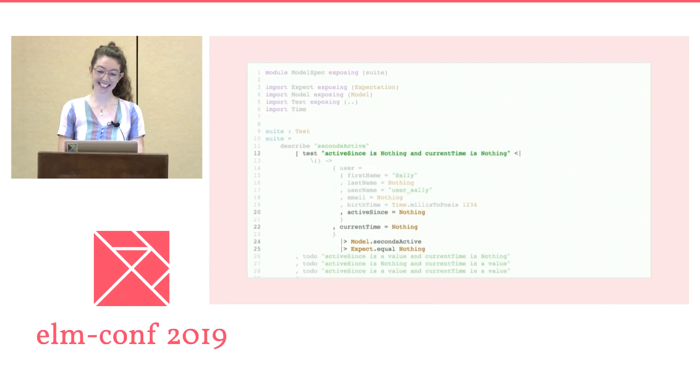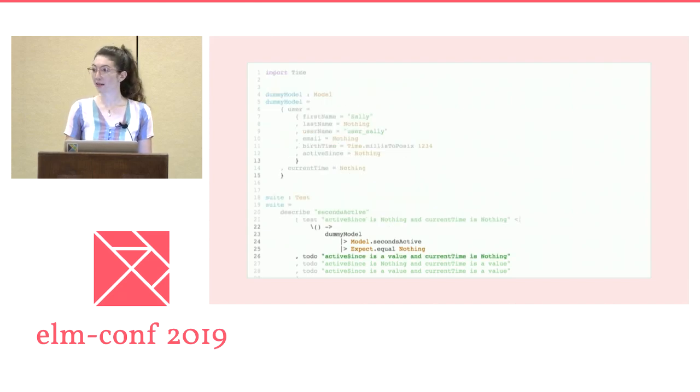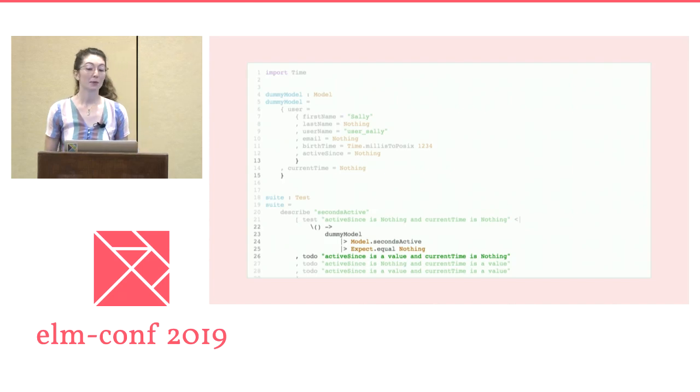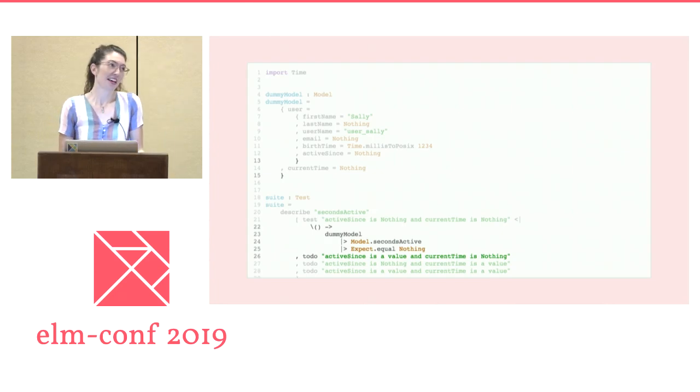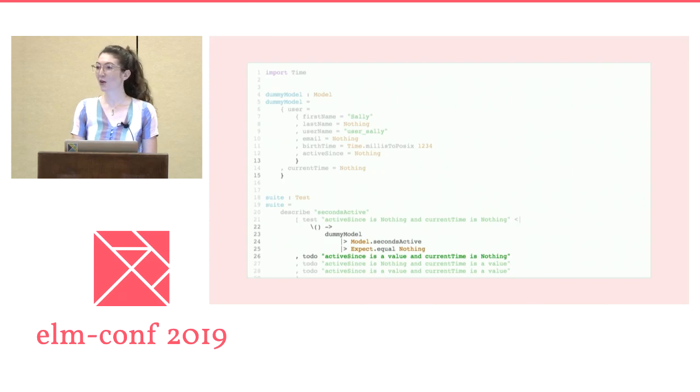Great, easy. So writing out our expectations for the first case, where active sense is nothing and current time is nothing, things aren't so bad. When we don't have either a current time or an active sense value, seconds active ought to return nothing. Seems reasonable. And then if we want to, we can make a test fixture. We can pull out a dummy model helper that sets up a fake model and then use that in our tests. So that's fine. Things are going great. Let's move on to the next case, where active sense is a value and current time is nothing.